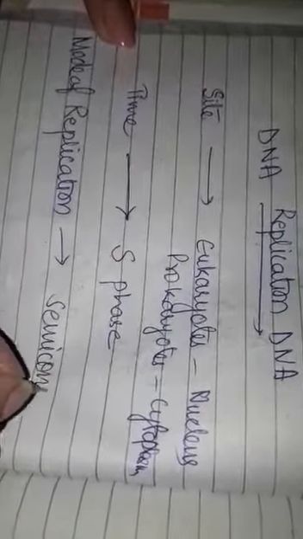Now, replication has a special mode. Mode of replication is semi-conservative. What do we mean by semi-conservative mode of replication? It states that during replication, one of the parental strand is conserved and a new strand is synthesized.